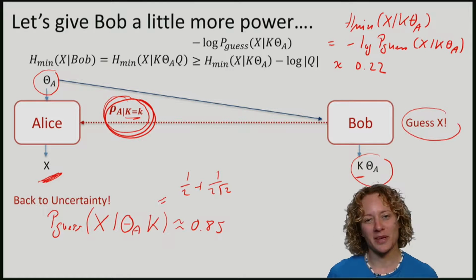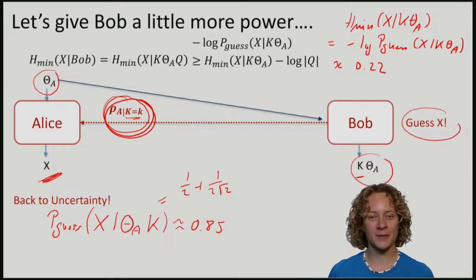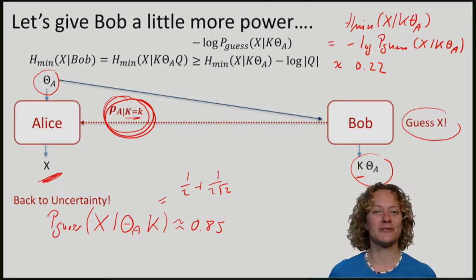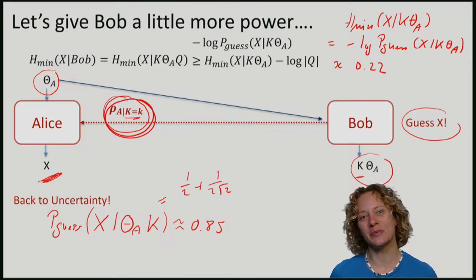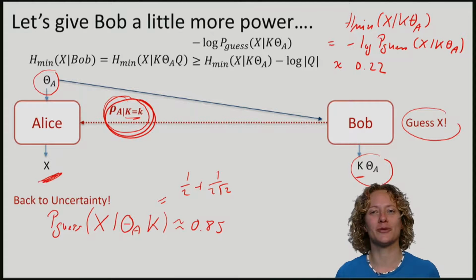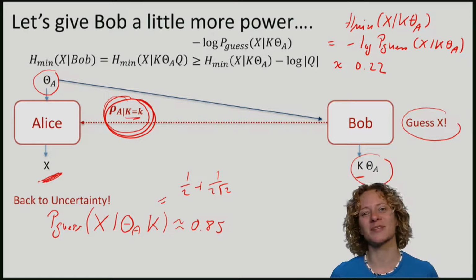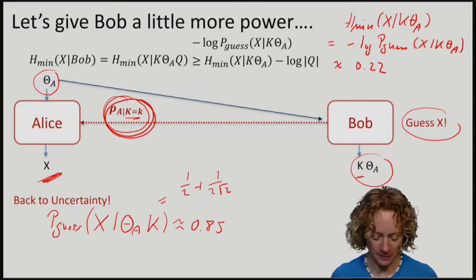There's a simple argument starting with the end of the string that you can find in the lecture notes, which shows that also for the entire string, the probability that Bob guesses Alice's entire string X, even if he could prepare a huge state rho across all n qubits, is given by just n times the min entropy for 1 bit.